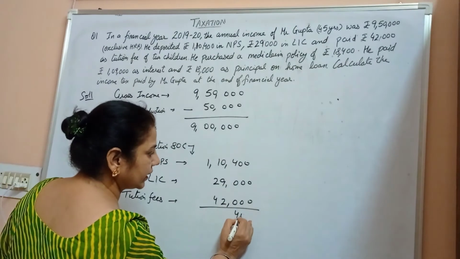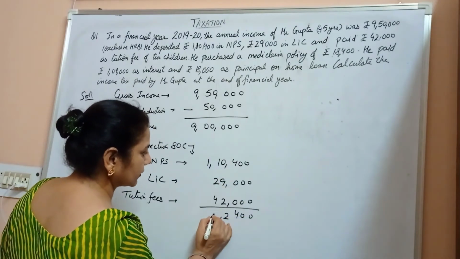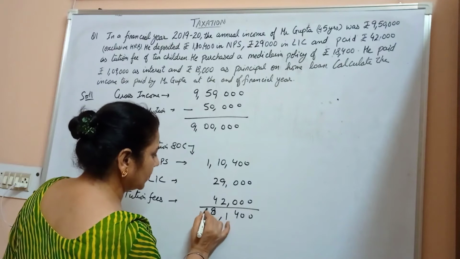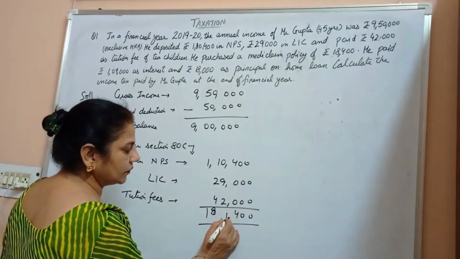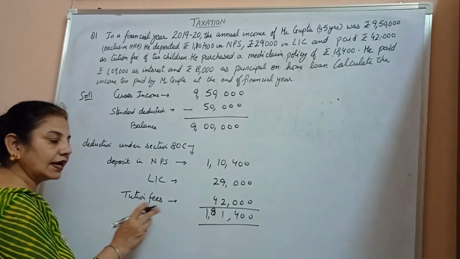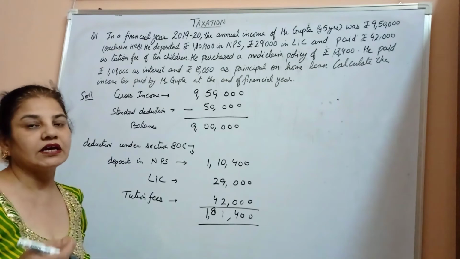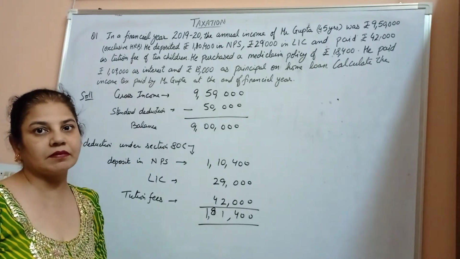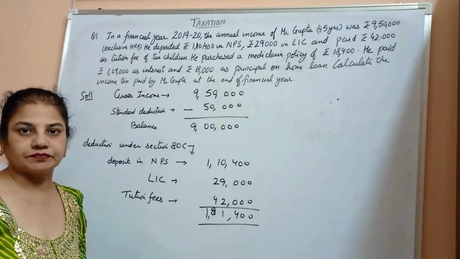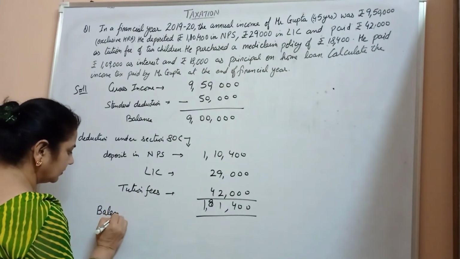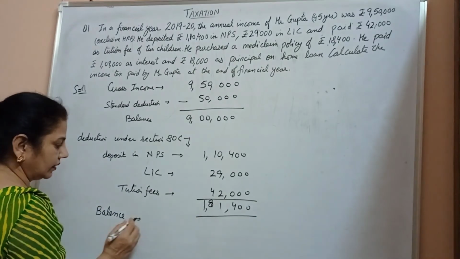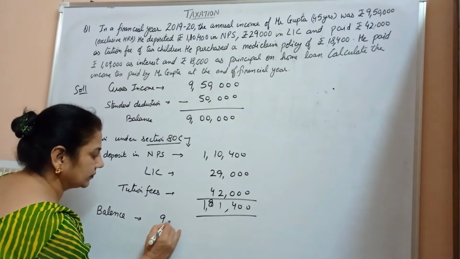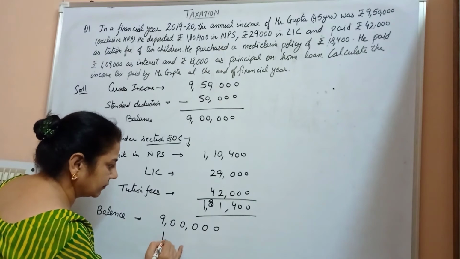Total amount is 1,81,400, and we know that this amount exceeds 1,50,000, as under section 80C, at the most, the maximum deduction could be 1,50,000. Balance 9 lakh minus 1,50,000.